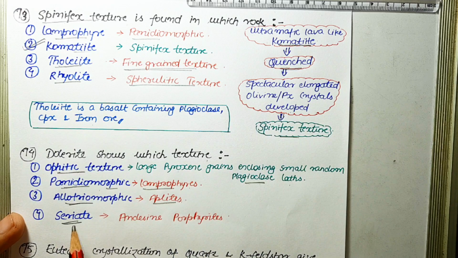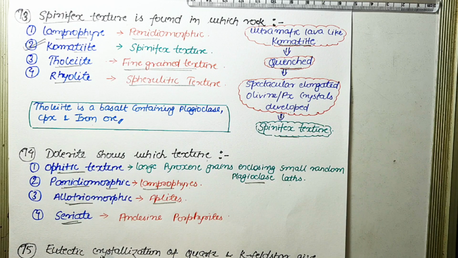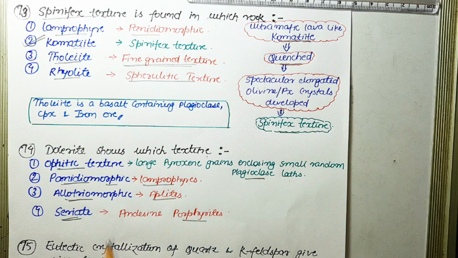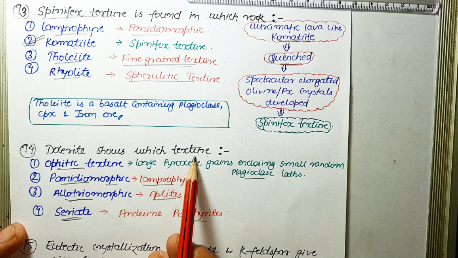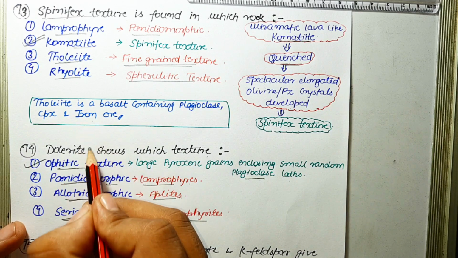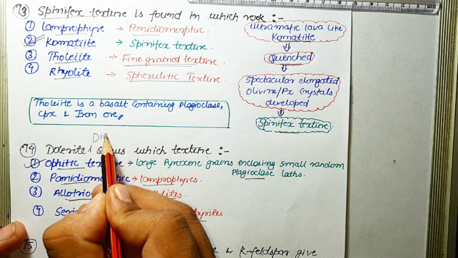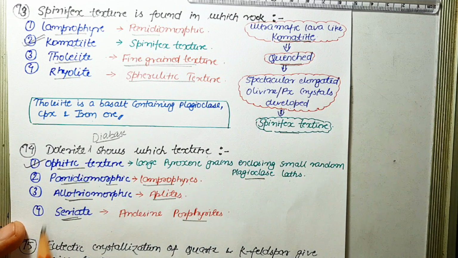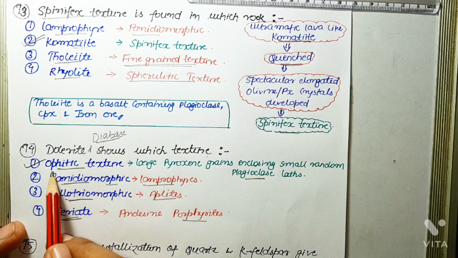Next one is serrate texture. Serrate texture is a texture in which there is continuous gradation in grain size, and this texture is commonly shown by plagioclase in some andesite porphyrites. Okay, so as far as this question is concerned, dolerite shows which texture? The correct answer is ophitic texture. You can say, if this question were asking about diabase, diabase and dolerite are both the same, only the nomenclature is different. So dolerite or diabase shows ophitic texture.